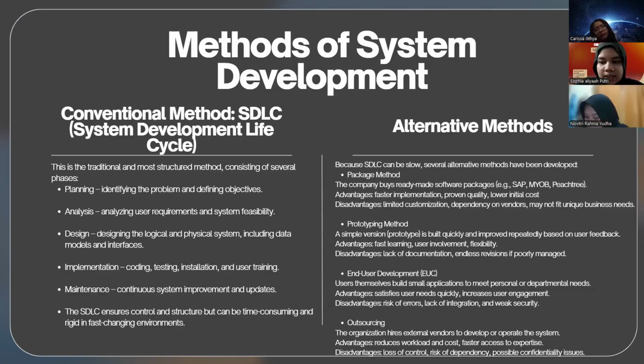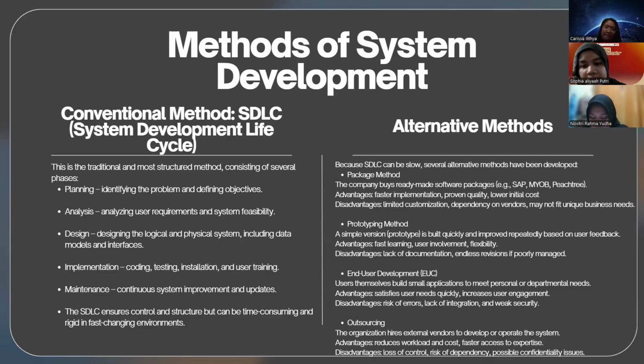And the second one is the prototyping method. This is where a simple version is built quickly and improved repeatedly based on user feedback. The advantage of this method is fast learning and flexibility, but the disadvantage is lack of documentation and maybe endless revision if poorly managed.